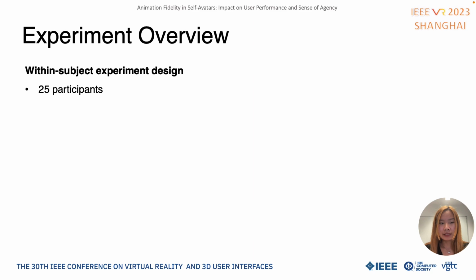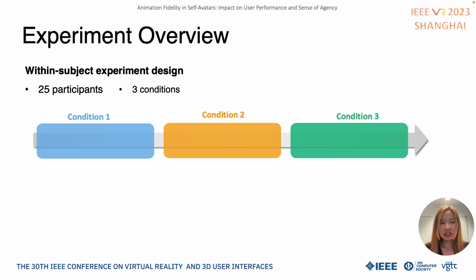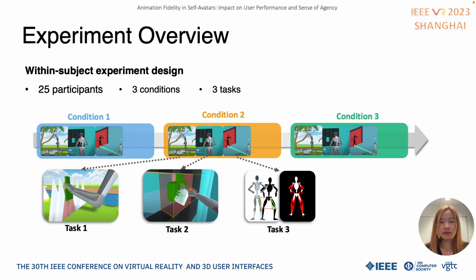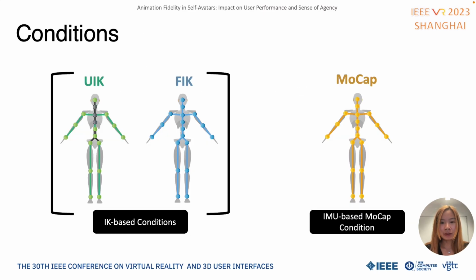We had a within-subject experiment design. 25 participants were recruited. We had 3 conditions. For each condition, users needed to finish 3 tasks. At the end of each condition, users needed to answer a questionnaire about sense of embodiment and its subcomponents. We chose IK solutions and an inertial measurement unit-based mocap system as our conditions.